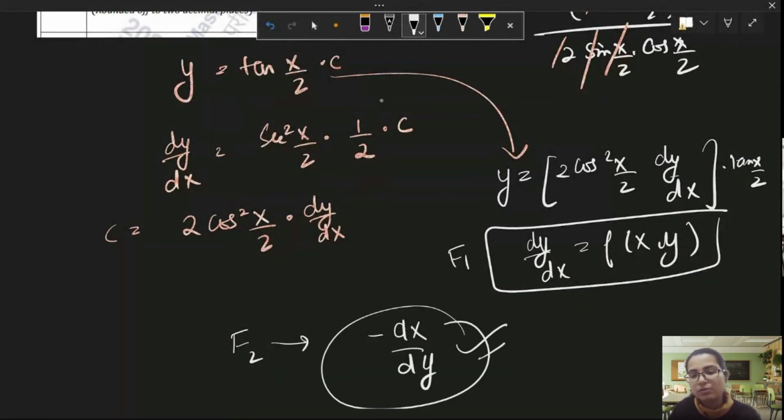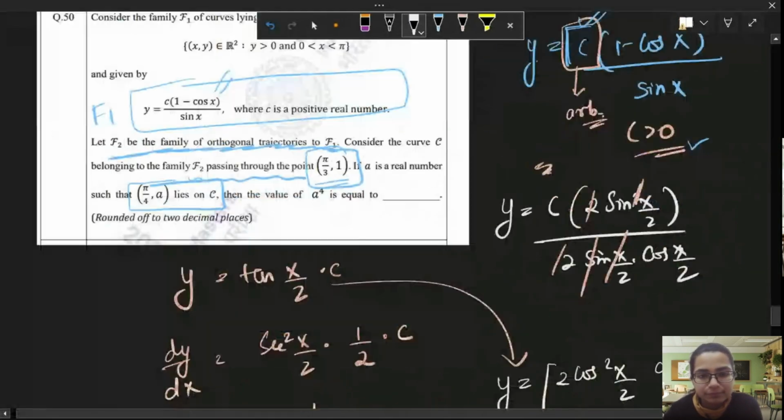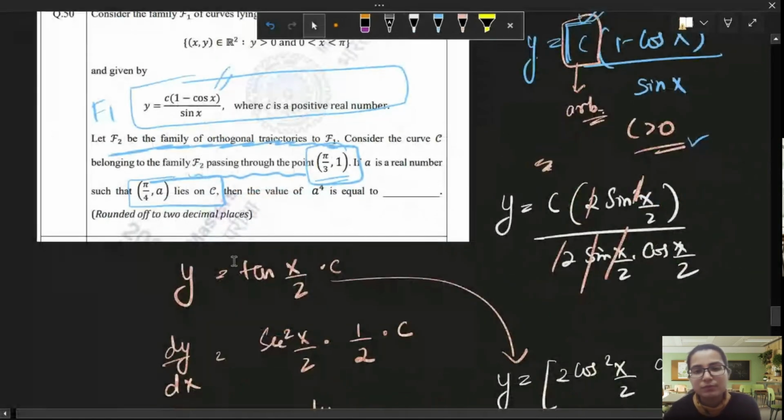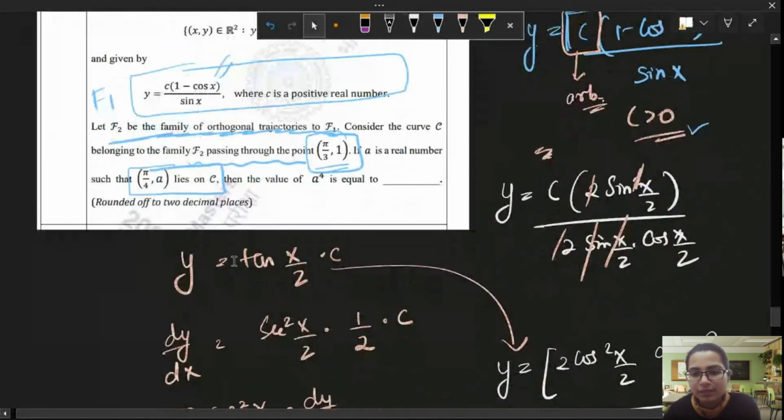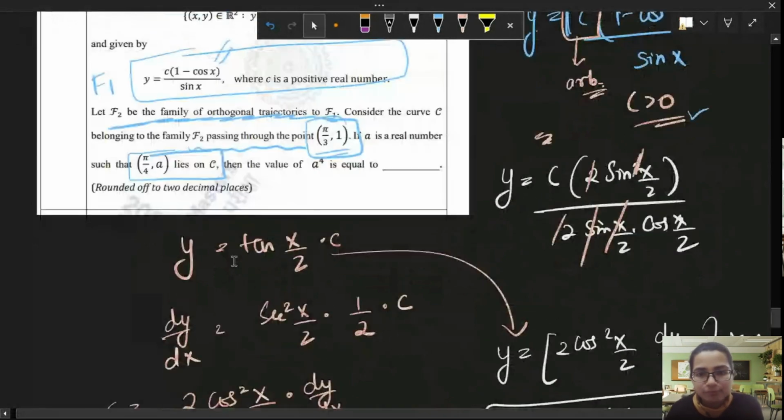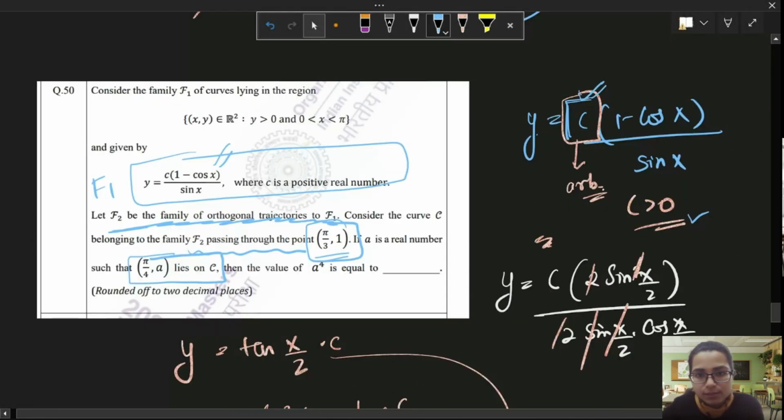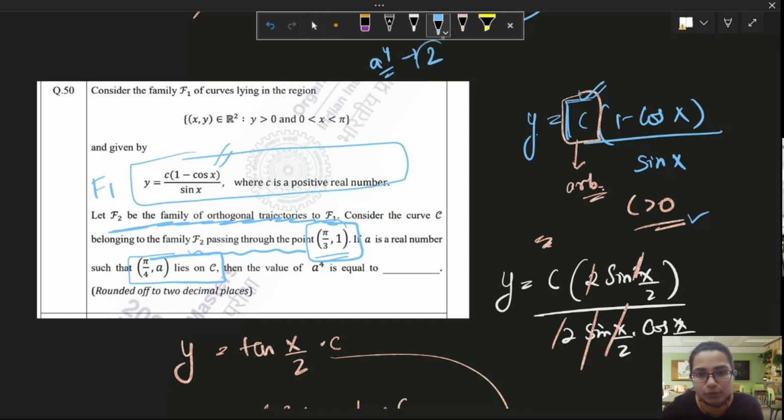Then when you apply your methods of solving differential equations, you will get the family of curves, so y equals some phi of x. I'm not solving this question completely because it will take time, but I will give you the answer. The answer of this question is a raised to power 4 is equal to 2. So the answer is 2.